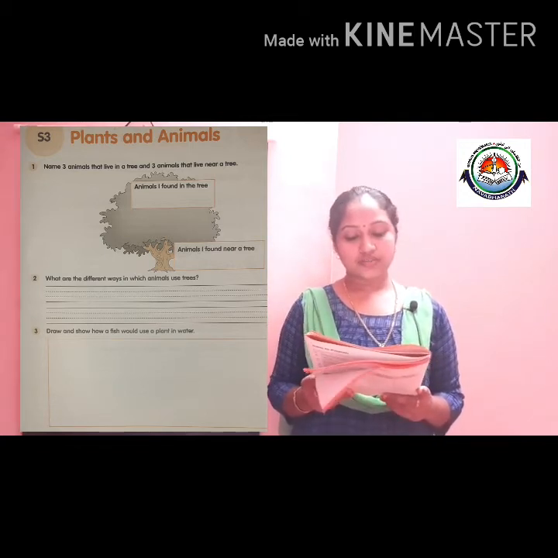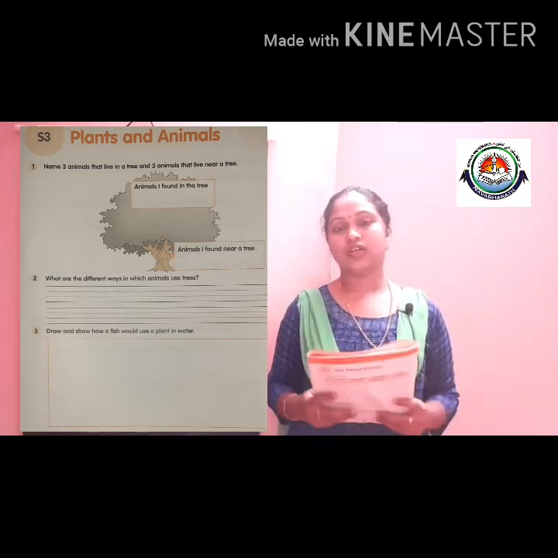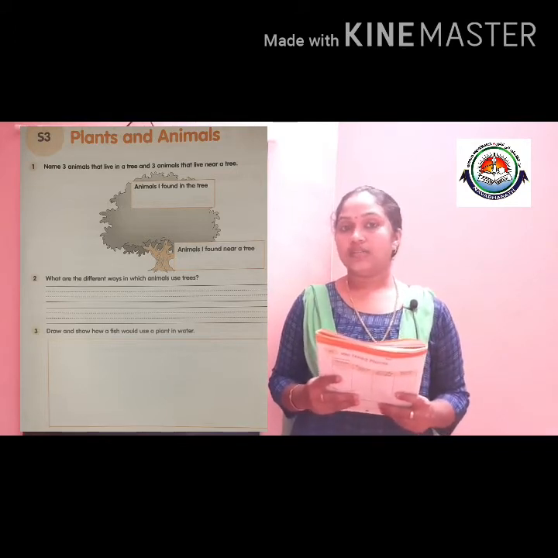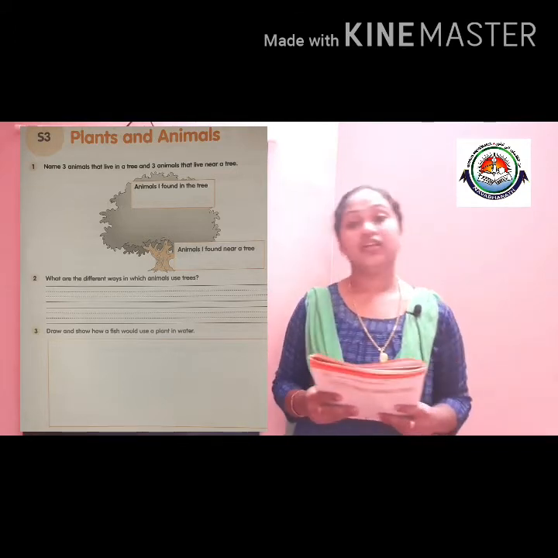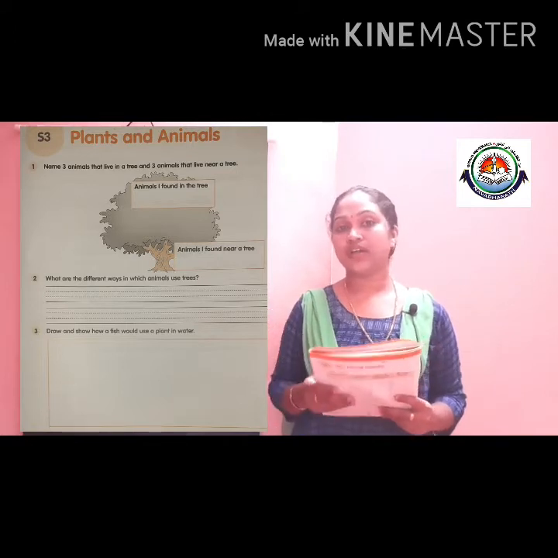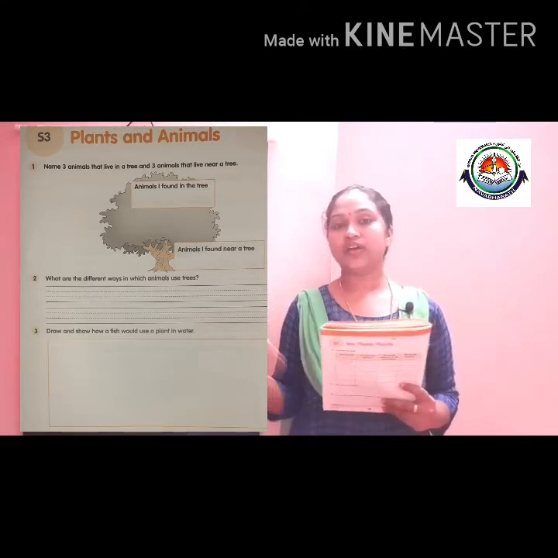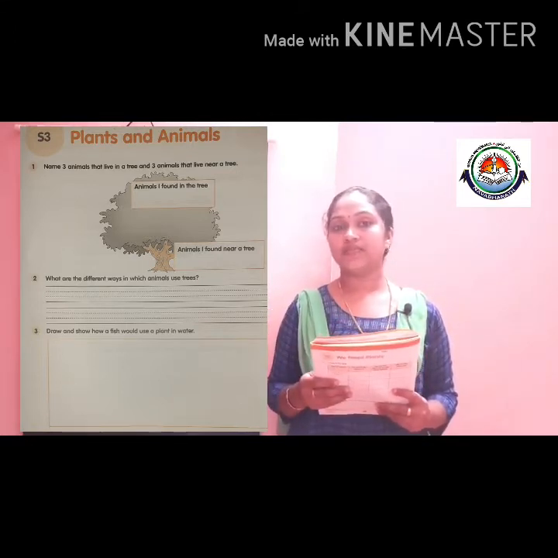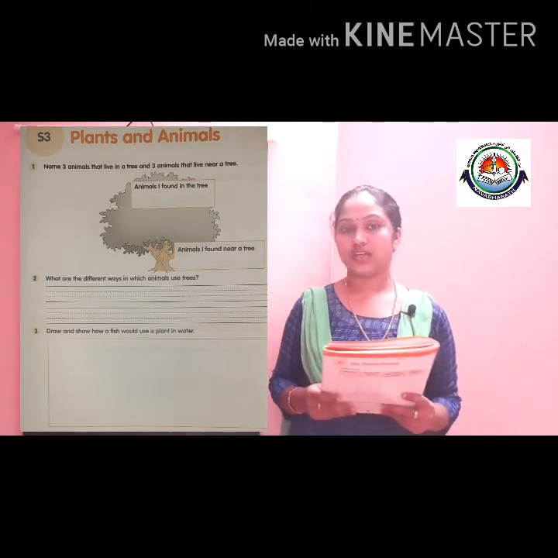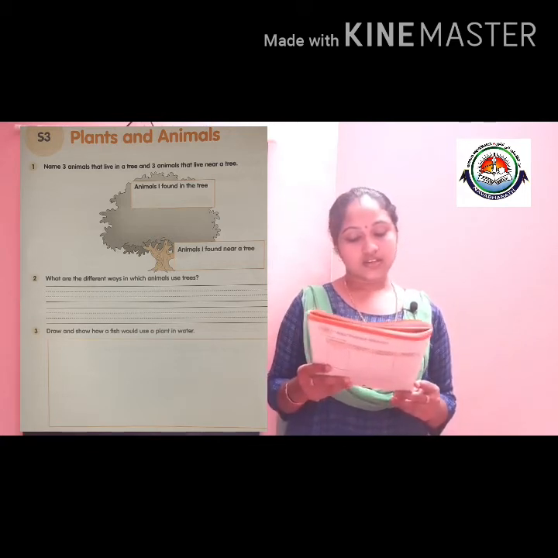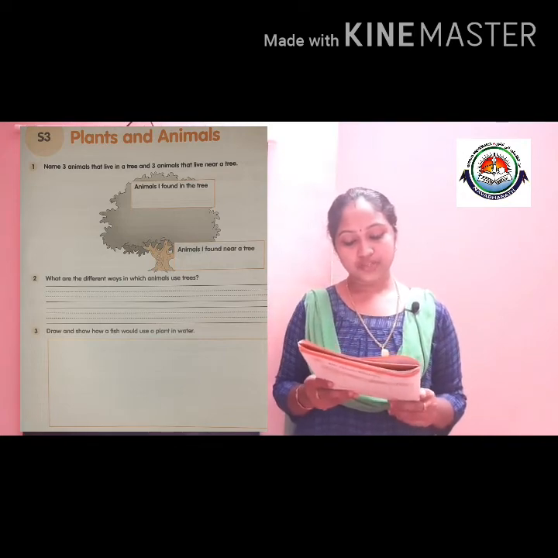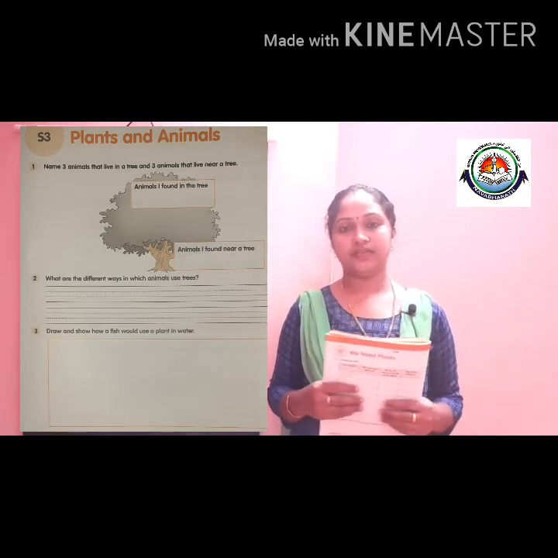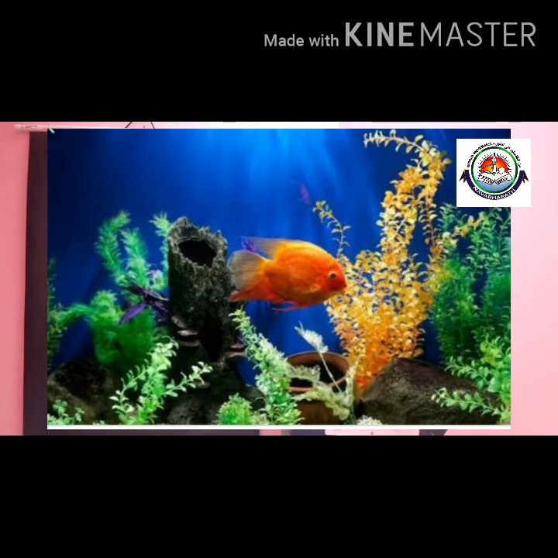What are the different ways in which animals use trees? How are the animals making use of trees? We discussed the 2 groups of animals and how the 2 groups of animals depend on plants. Write in your own sentence, okay? Then the next. Draw and show how a fish would use a plant in the water. Just look at this picture, all of you. How the fishes and plants are underwater.